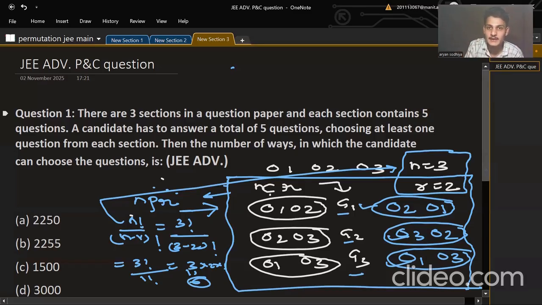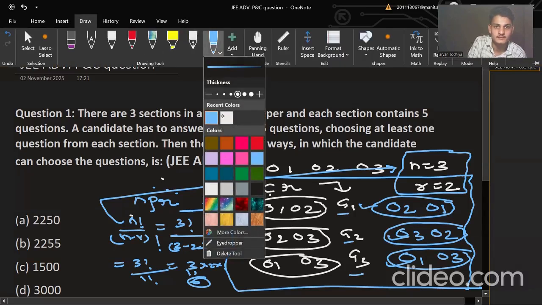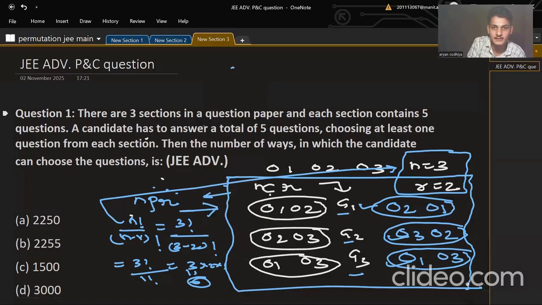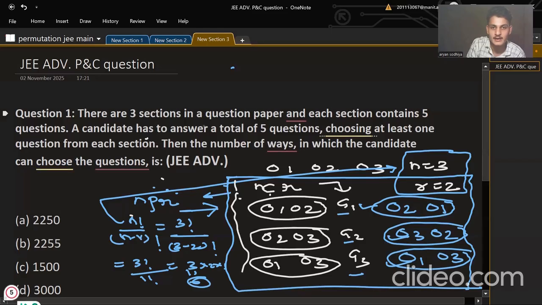But for the NCR, this white box will come into the count.